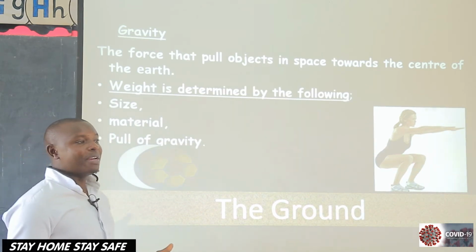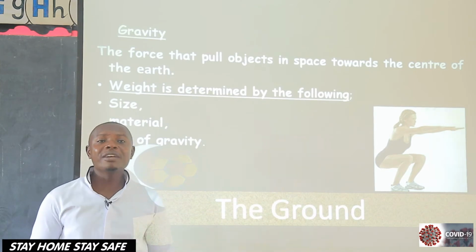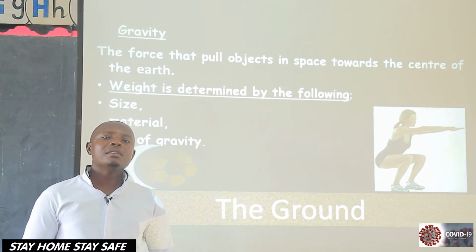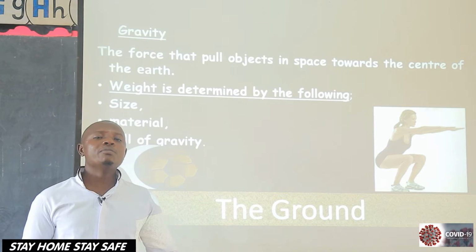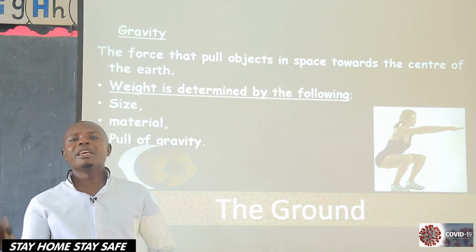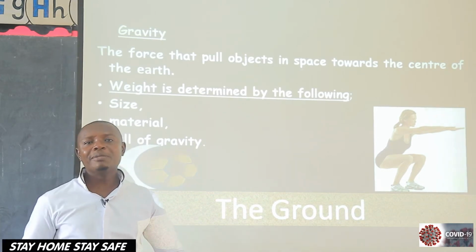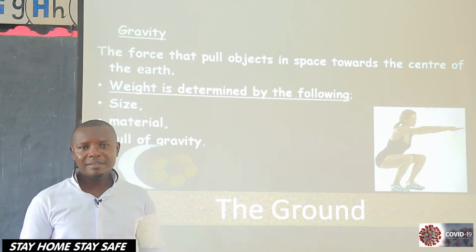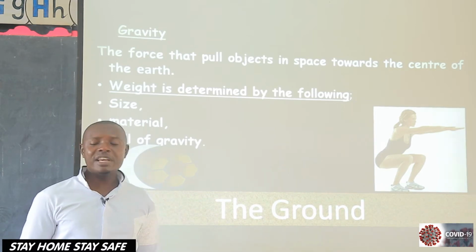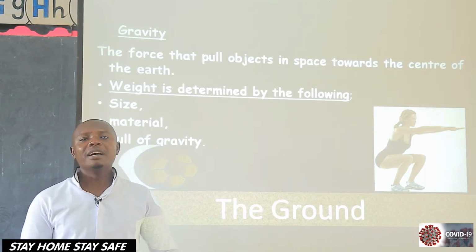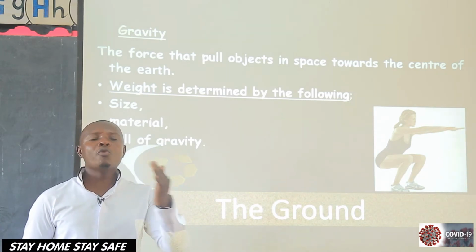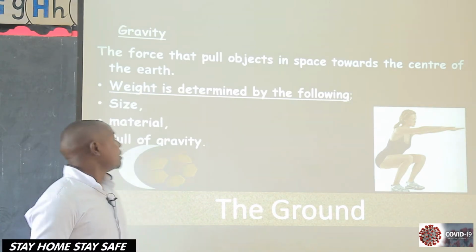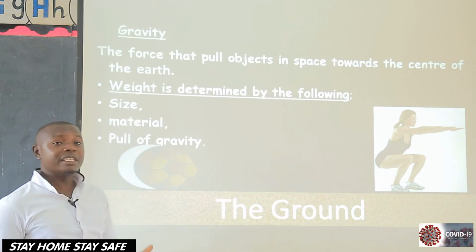Some objects are made from paper, like a book. Compare a book paper and a polythene paper, which one weighs heavier? Another thing, a metallic chair and a wooden chair, which one is heavy? So weight depends on the material from which the object is made.